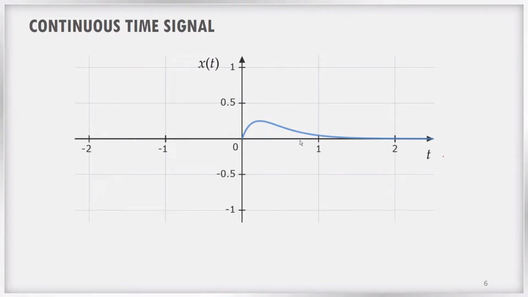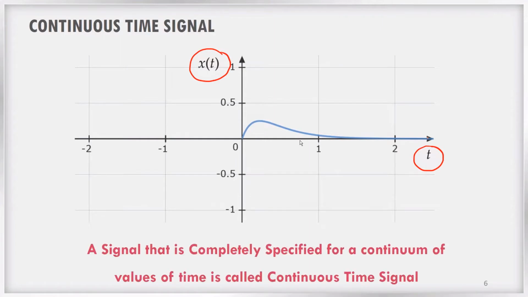Here you can see there is an x-axis and y-axis. The x-axis is time t and the y-axis is x of t. You can see how the signal x of t is plotted on this particular graph. A signal that is completely specified for a continuum of values of time is called a continuous time signal. Here time is continuous. Even if you zoom in on this portion and keep zooming in, there are values specified.